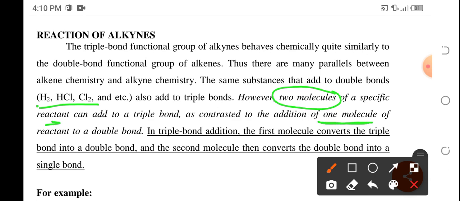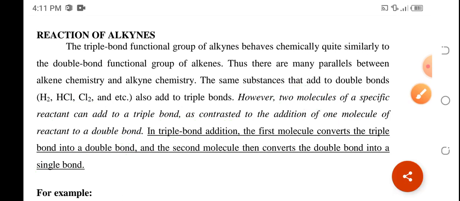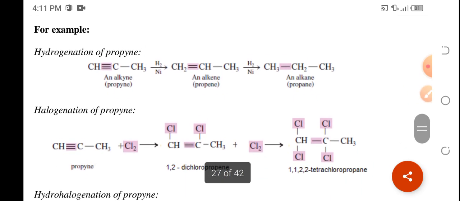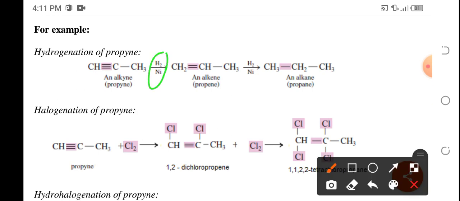So for the mechanism of the reactions of alkynes, originally you have the triple bond that will be broken first to become a double bond, and then further reaction will break that double bond to become a single bond. So how are these reactions? Hydrogenation is a reaction with hydrogen in the presence of a nickel catalyst.